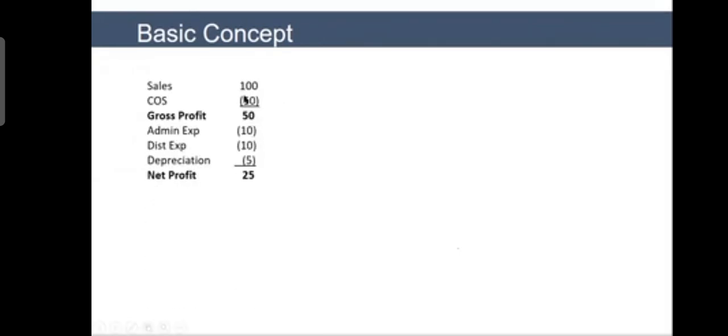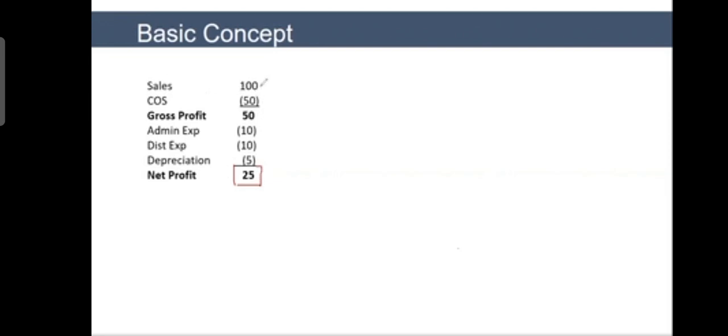Okay, so what is the basic concept about cash calculation? Let's suppose that you've got sales 100, you've got cost of sales 50. So gross profit comes out to be 50, and then you have your admin expenses, distribution expenses, depreciation expenses, and net profit is 25. How much cash will you have from here? If you come in and say, sir, this is the net profit, and this is your $25 cash, please take your cash and let me leave, I'll say, okay, let's check the statement.